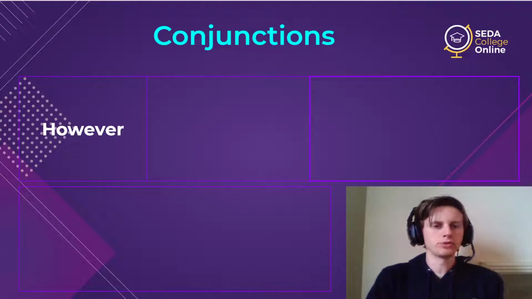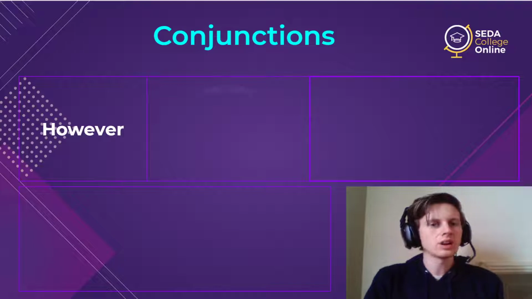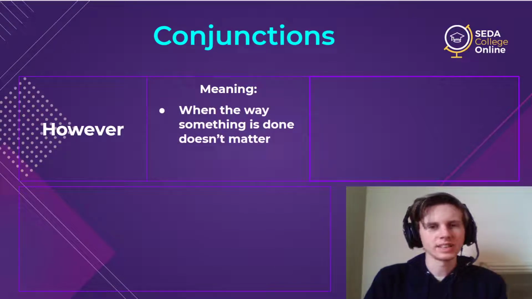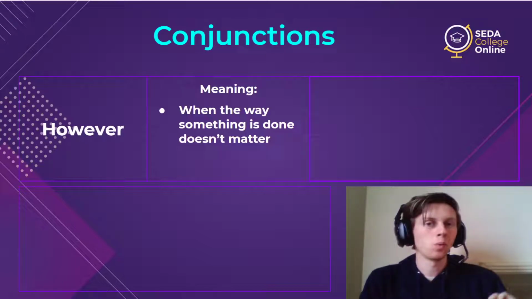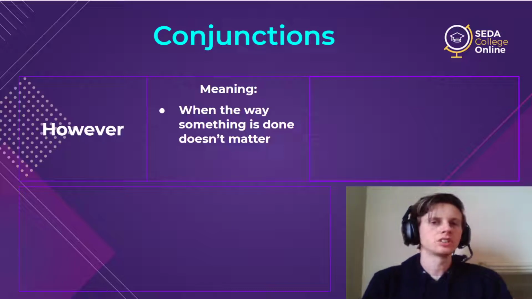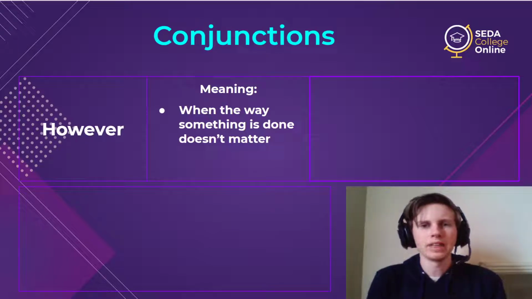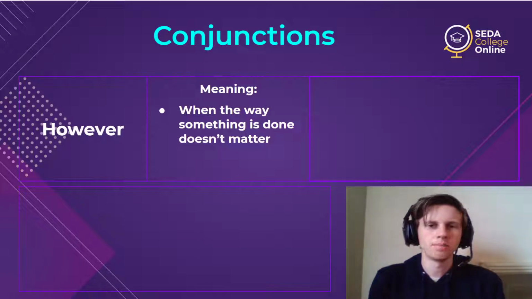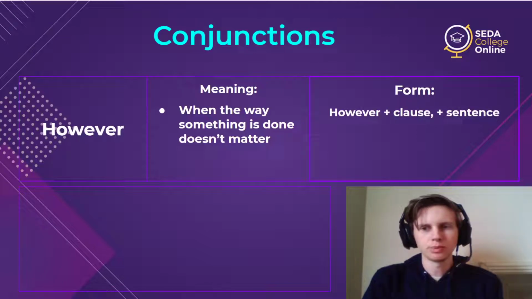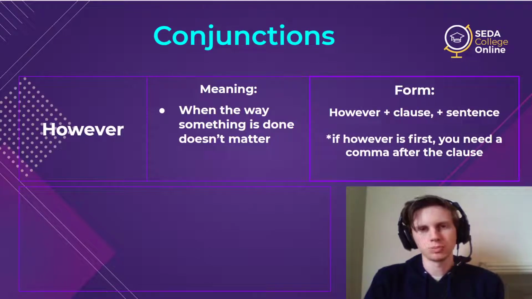So this one might be the most tricky to understand. So, however, is now talking about the way something is done, the manner, the method. So when you say however, you're not talking about what you're doing. You're talking about how it is done. What is the method that it is finished, or what is the manner that it is finished? And when you use however, it means it doesn't matter. Any method, any manner, any way is okay. And it has the same form as before, and you need the same punctuation.